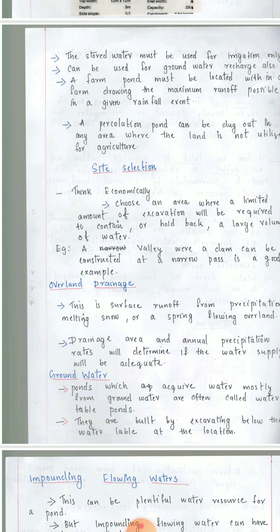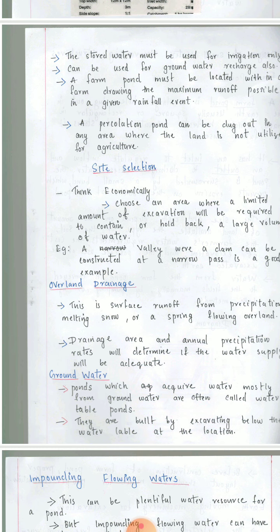In this, there are many different criteria by which we can select the farm pond. The first one is site selection. So think economically. We should select the site in such a way that it is economical. Choose an area where a limited amount of excavation will be required to contain or hold back a large volume of water.